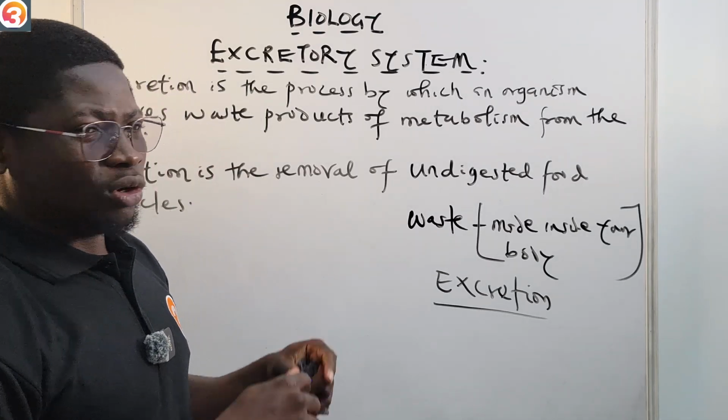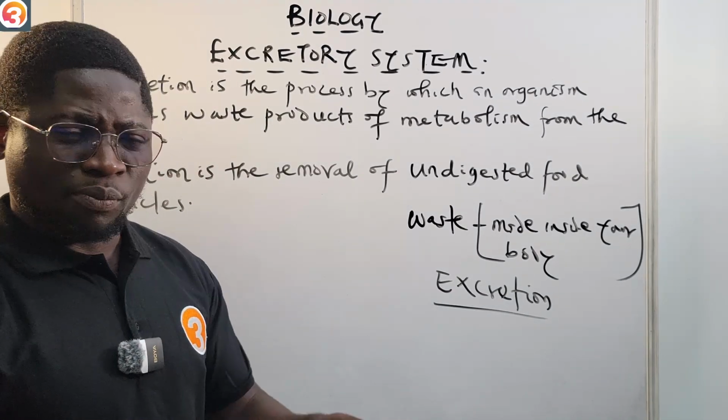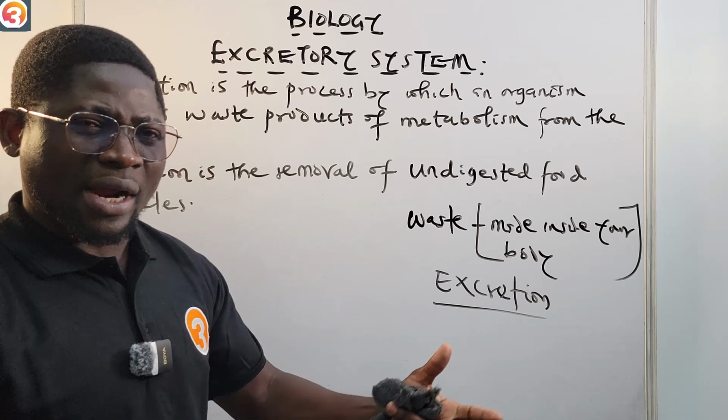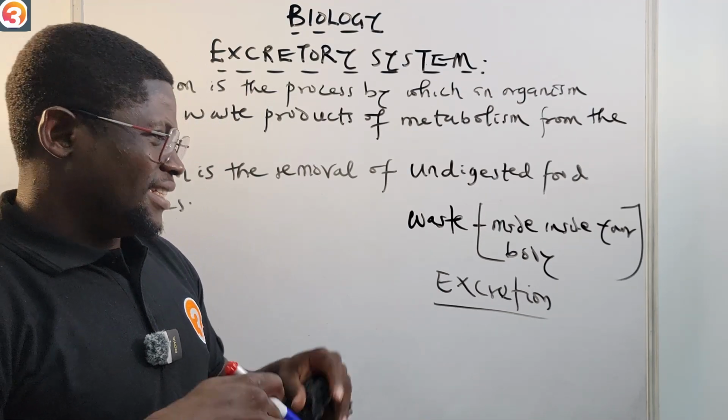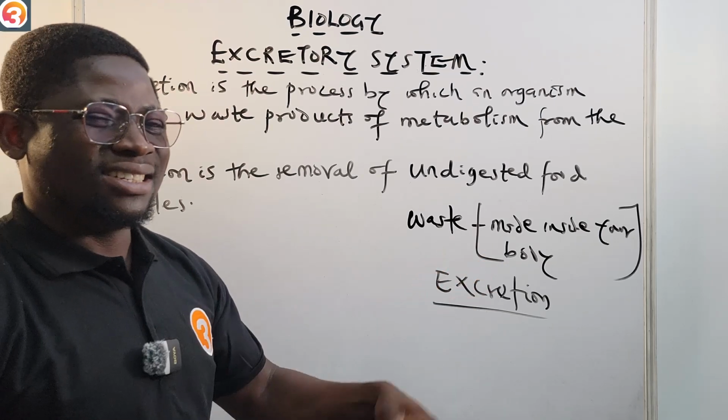For example, your kidneys, where urine and other toxins are removed. That is an excretory product.